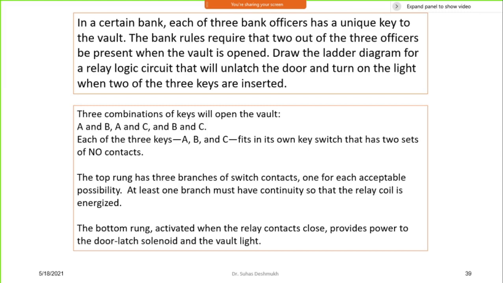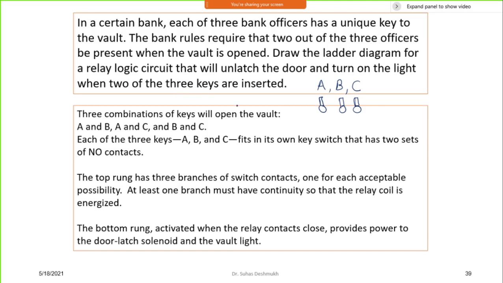Just take a simple example. In a certain bank, there are 3 bank officers, maybe a manager, then an assistant manager, and a customer. These 3 people each have their own key, and these keys are to be put into the wallet, or you can say it is in a locker or some kind of thing.